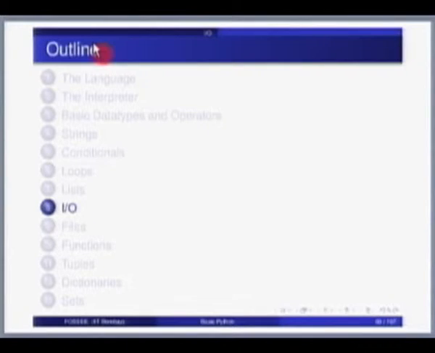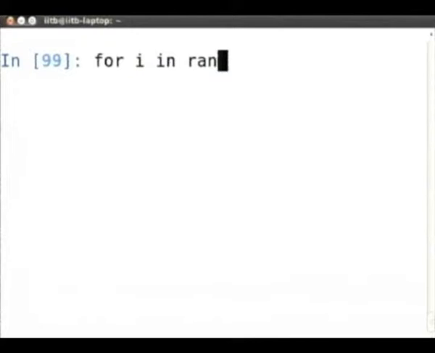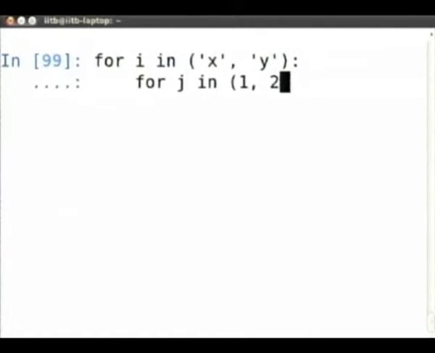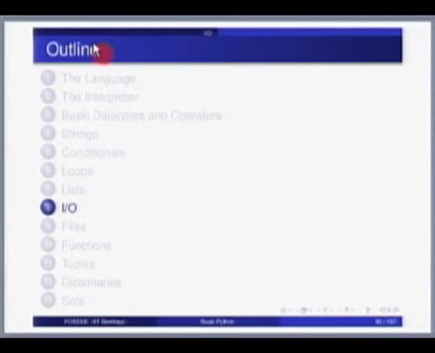Before we go to IO, there is somebody who is asking a question on giving an example for nested looping. So, I might as well do that. It is straightforward. So, let me define a nested for loop. So, for i in x comma y, for j in 1 comma 2, print i comma j. This is a nested loop. Okay. So, here is a simple trivial nested loop.